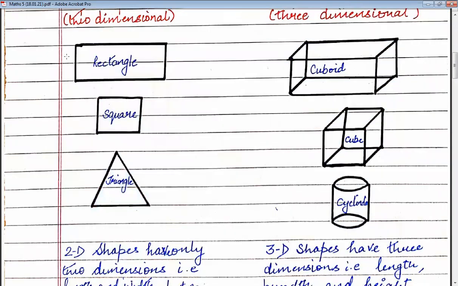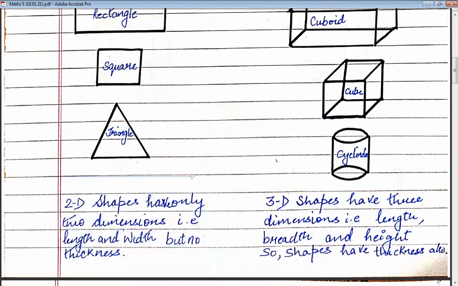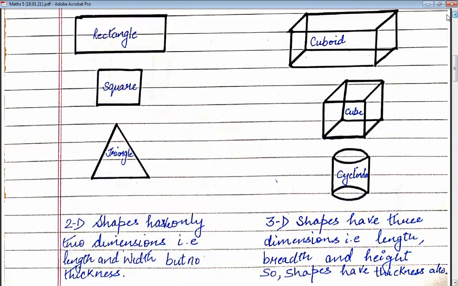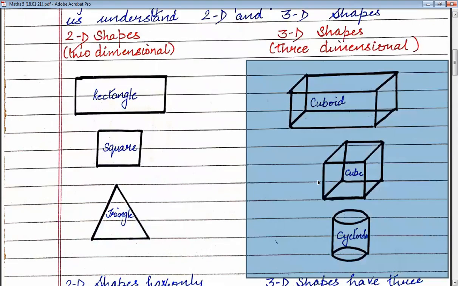Now let me repeat one more time. Two-dimensional shapes have only two dimensions, that is length and breadth, but no thickness. While in 3D shapes, we have length, breadth, and thickness or height. It means there are three dimensions. Let me show you three dimensions here. Now in a cuboid, this is your length, this is breadth, and this is its height. So there are three dimensions.